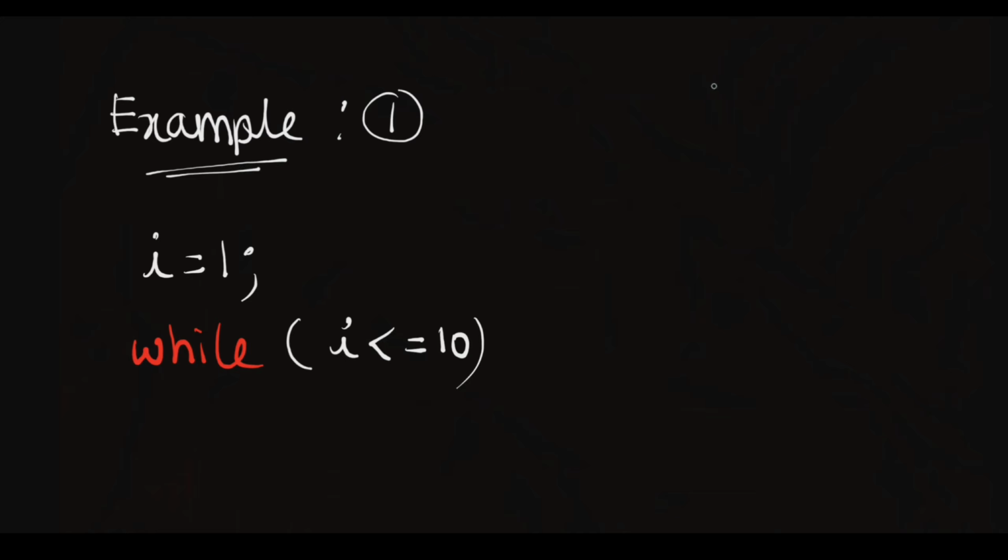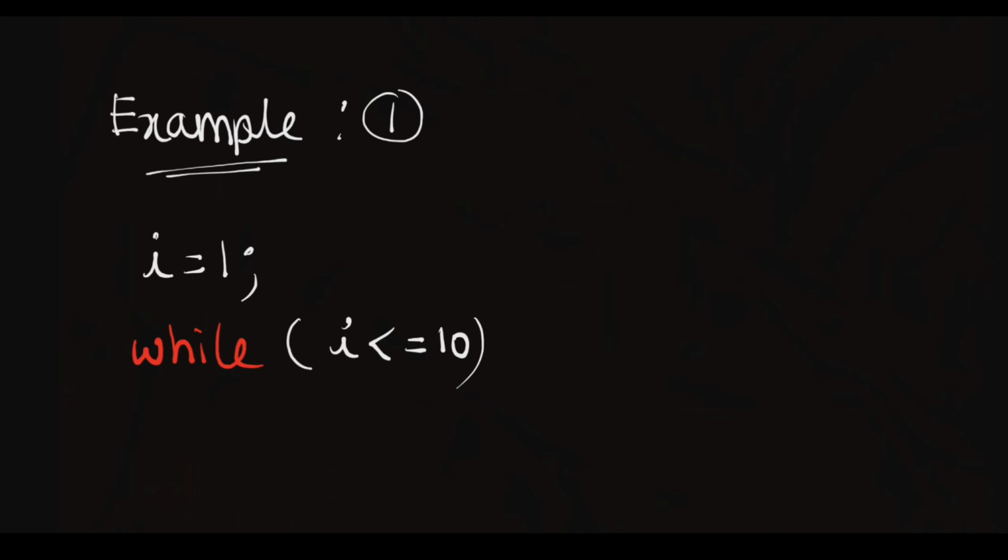Let us talk about a basic example of a while loop. Example 1. Here we take the I value as 1, which is the initialization. Then we take the condition, that means while I less than or equal to 10.